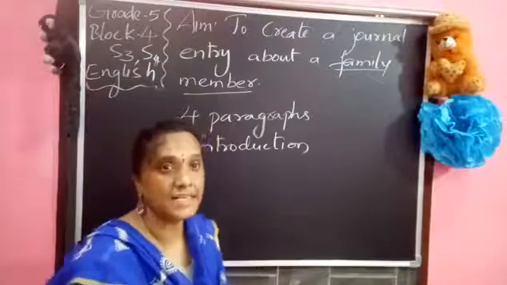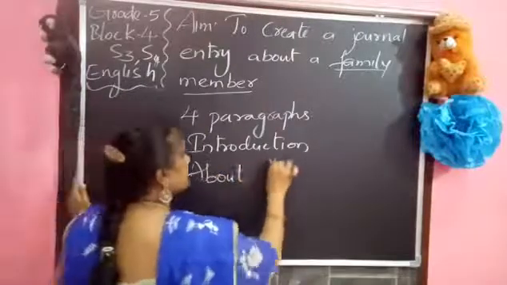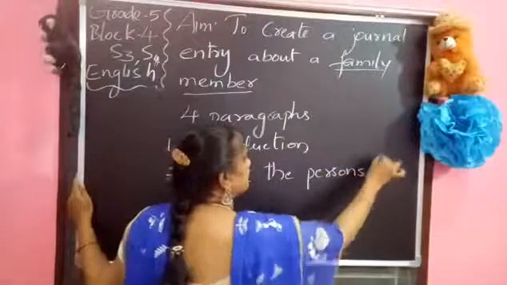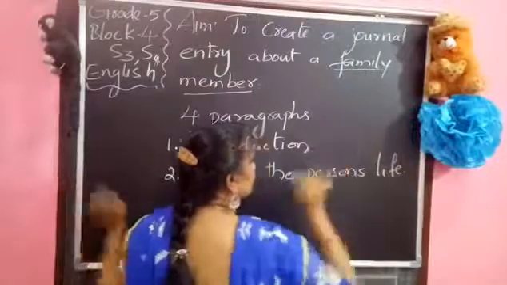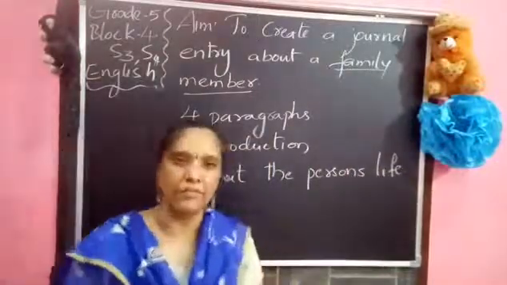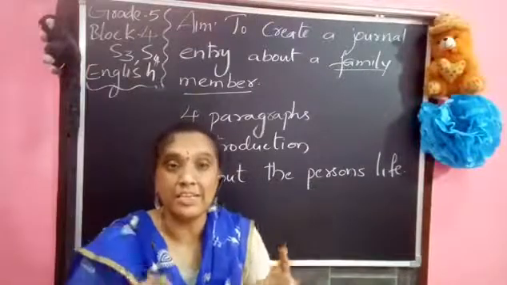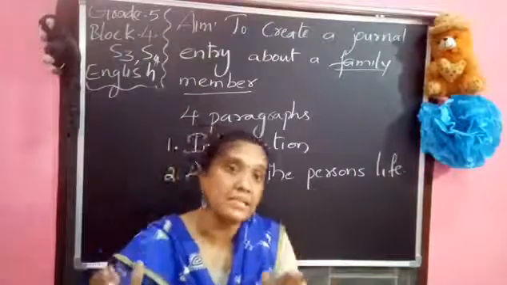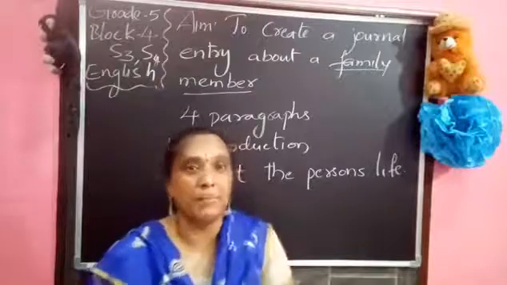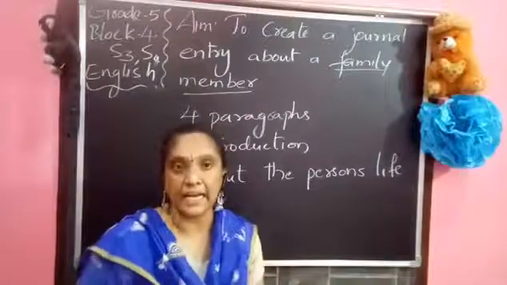About the person's life. About whom you are writing, what they are doing, what is their daily work, how they spend their personal life, the occupation they are doing, how they are behaving, everything. Basing on that, you want to write your second paragraph.